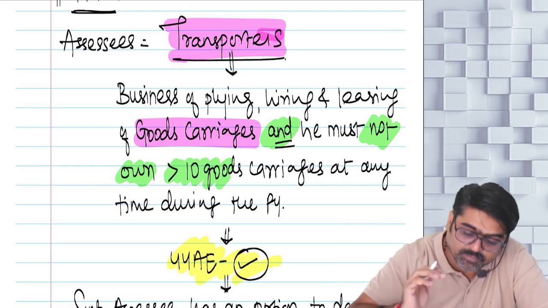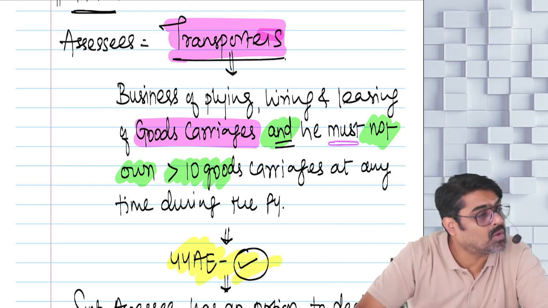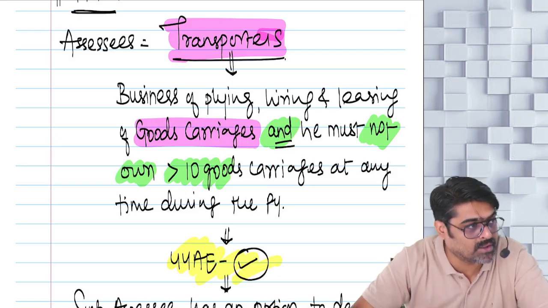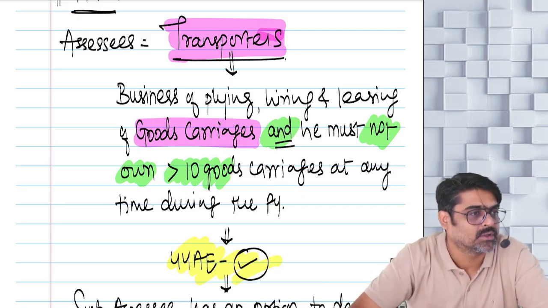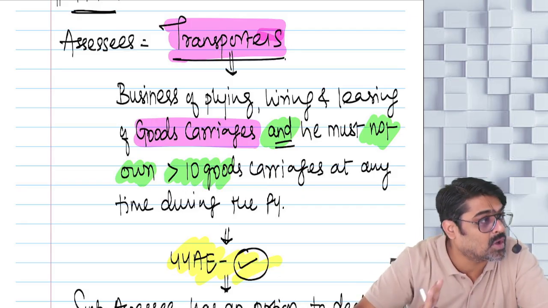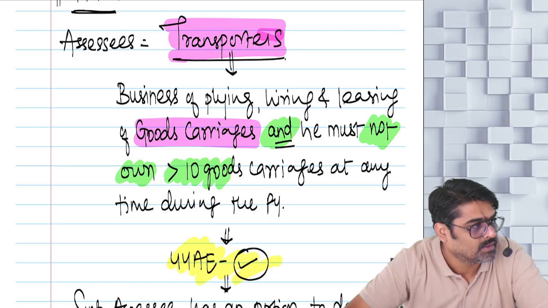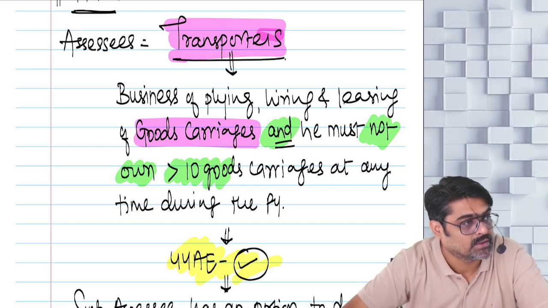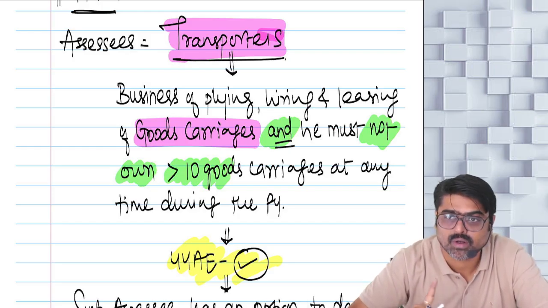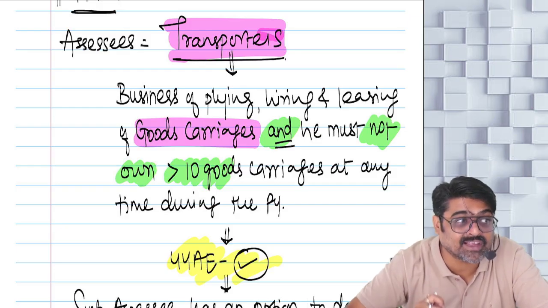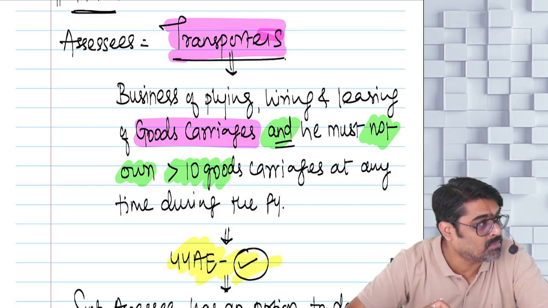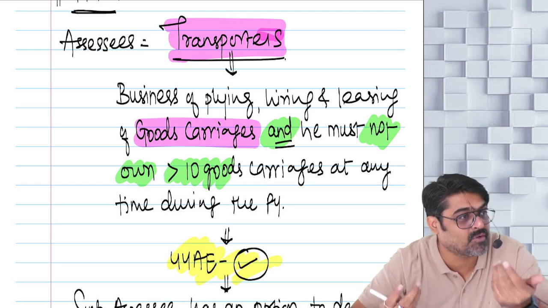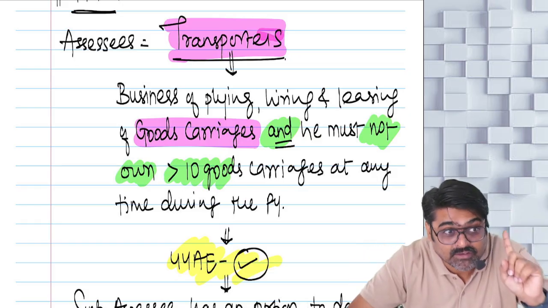Okay. Now in your transport business, where you are giving goods carriages on rent, you must be the owner of goods carriages. But the goods carriages owned by you in your business throughout the year should be 10 goods carriages or less. So how many goods carriages owned by you throughout the year? 10 or less. Even on a single day, if the number of goods carriages owned by you exceeds 10, you will be ineligible for 44AE. Even for a single day.